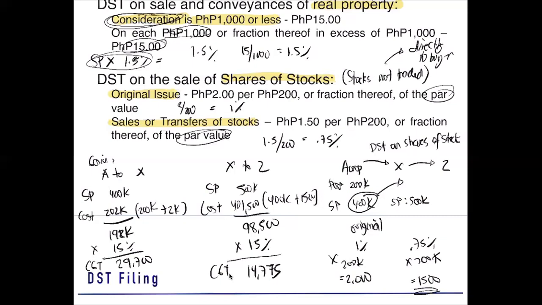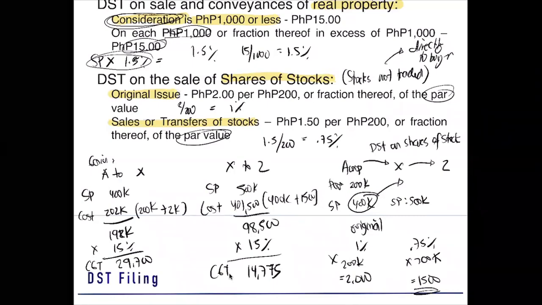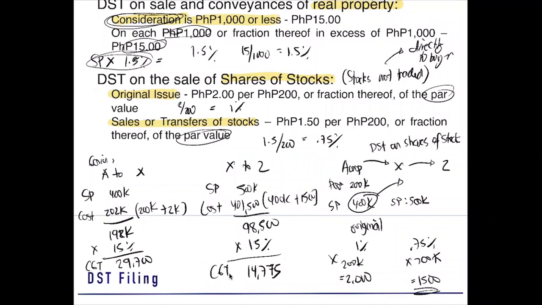So pagka may excess kang binayaran, dalawa lang yung gagawin. It's either meron kang credit or refund. Lagi niyong tandaan yon. Pero dun sa CGT kanina, sa real property, hindi yun refund. Kasi wala ka naman talagang binayaran. It is only held in trust or held in escrow. So, pwede mo pa rin yung kunin.